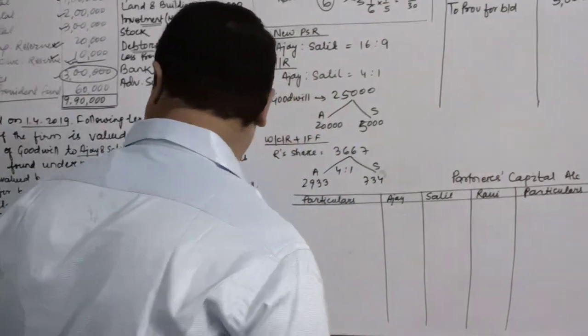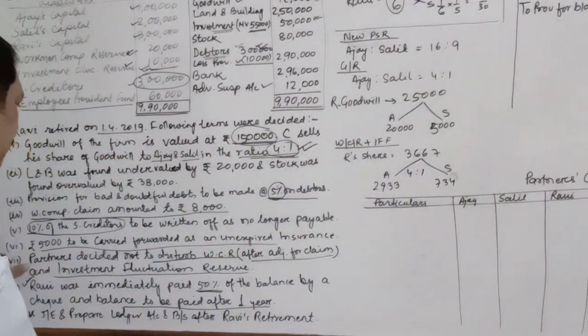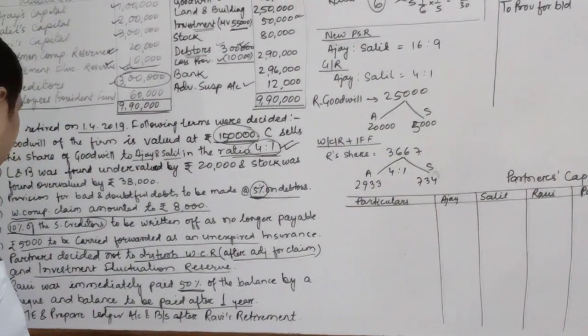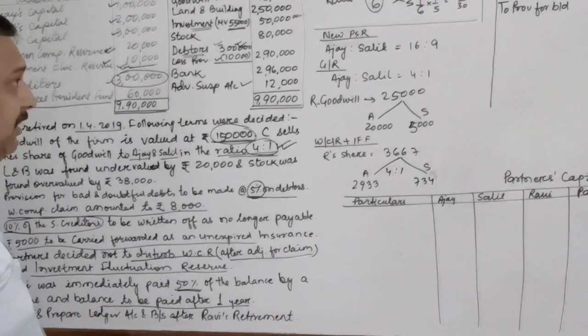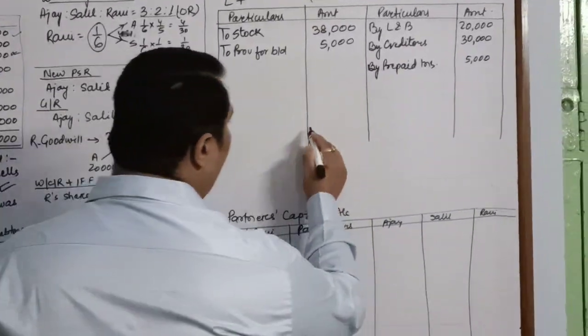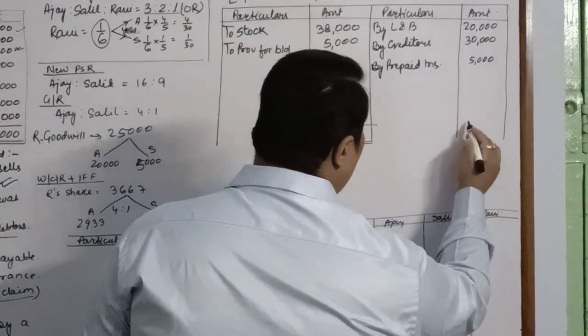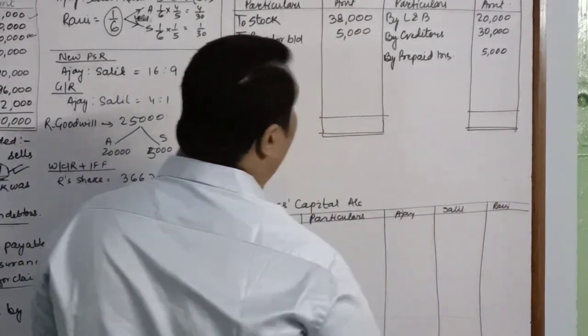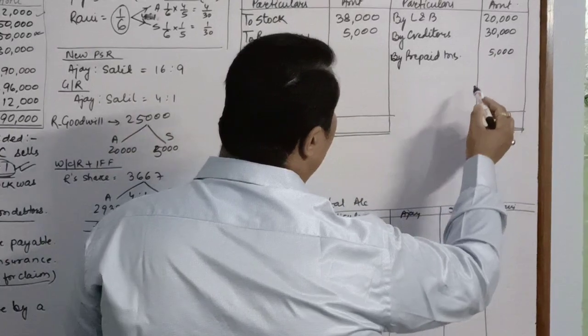Now after this, the next adjustment says about the adjustment of WCR and investment fluctuation reserve and the capital adjustments. So there is nothing else, so we will balance it. The balancing figure, if you see, the credit side is more.